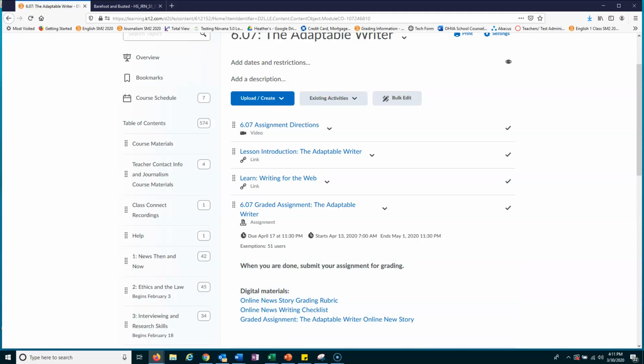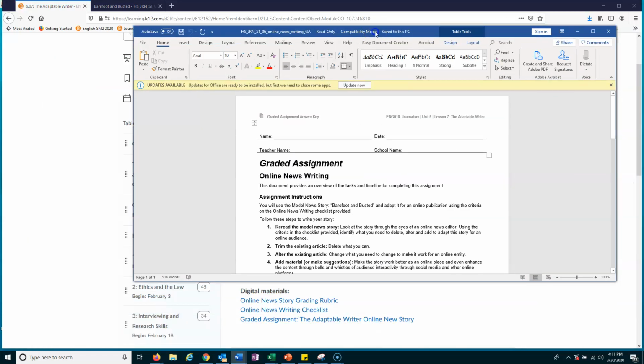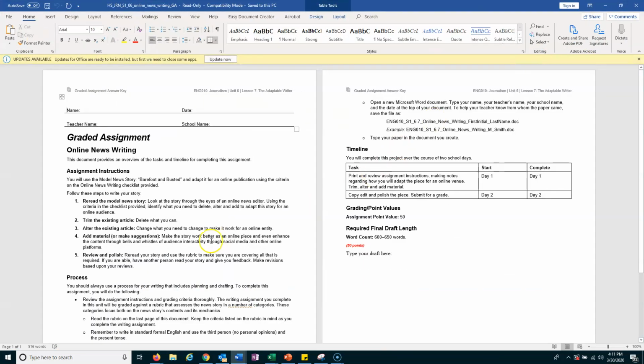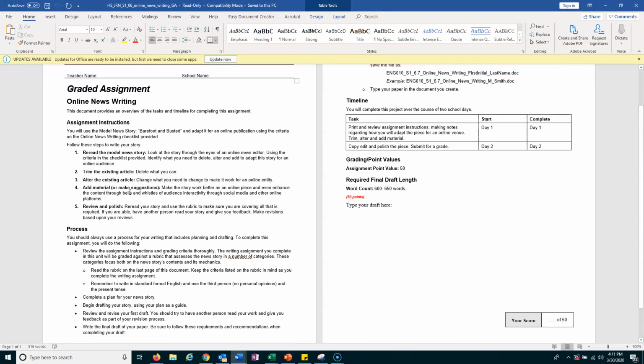When we open up the assignment, the first thing I want to emphasize is the word count. I'm going to be pretty flexible on this. If it's less than that, it's fine, but ideally shoot for that. Unless you're typing only 100 or 200 words, it needs to be a little longer than that, but obviously it can be a little bit more brief.